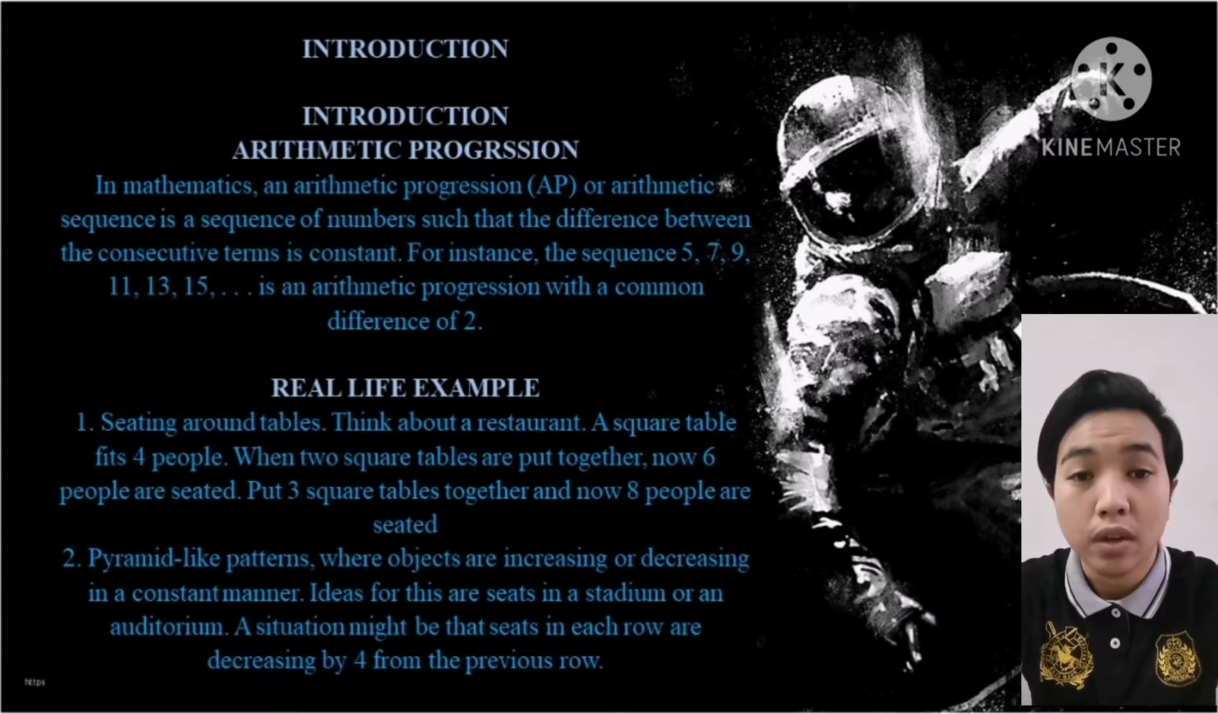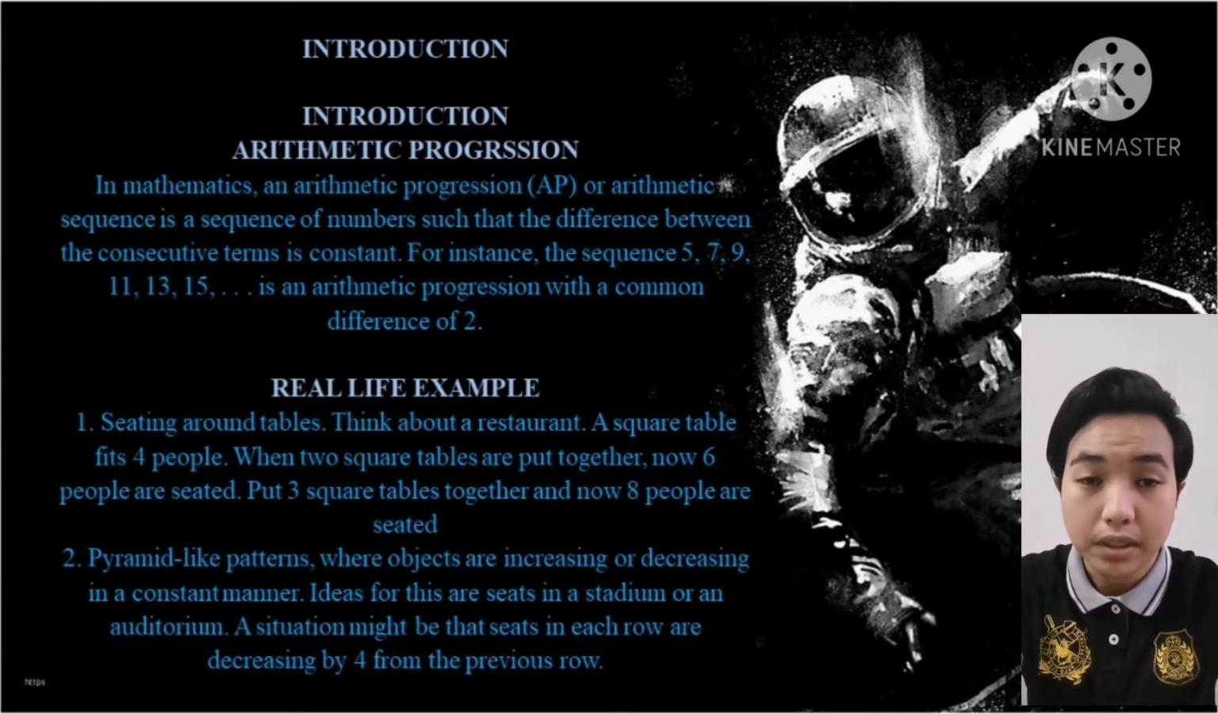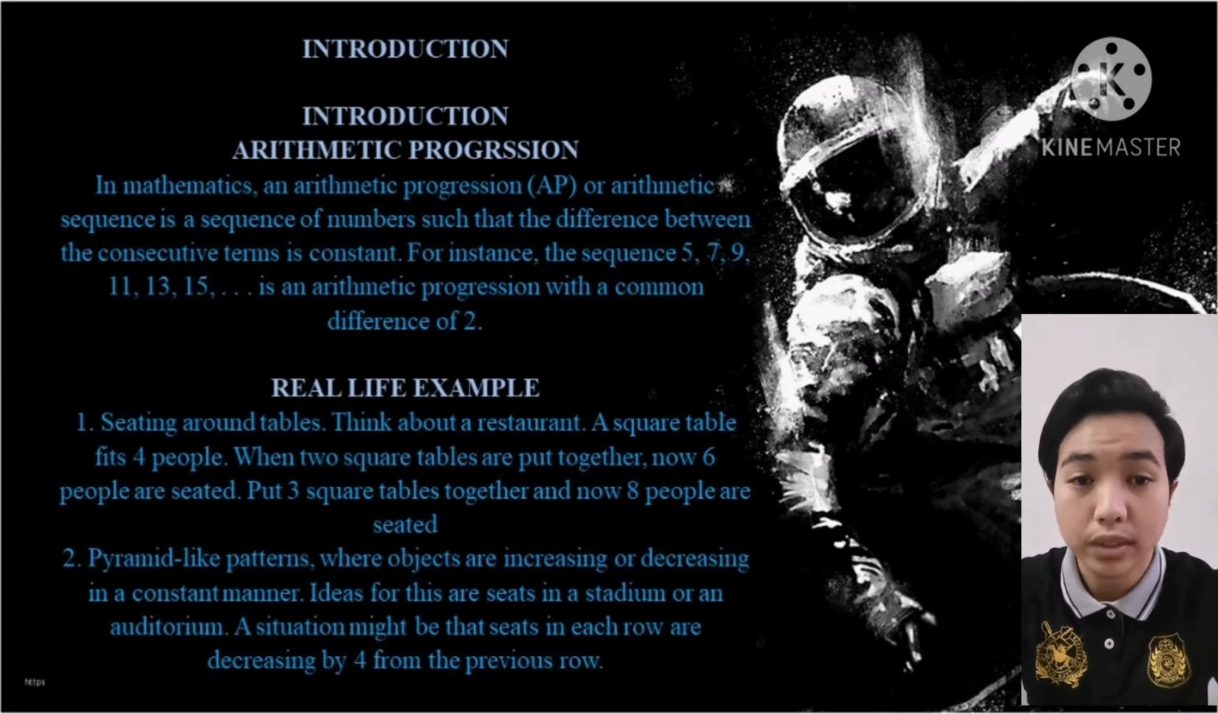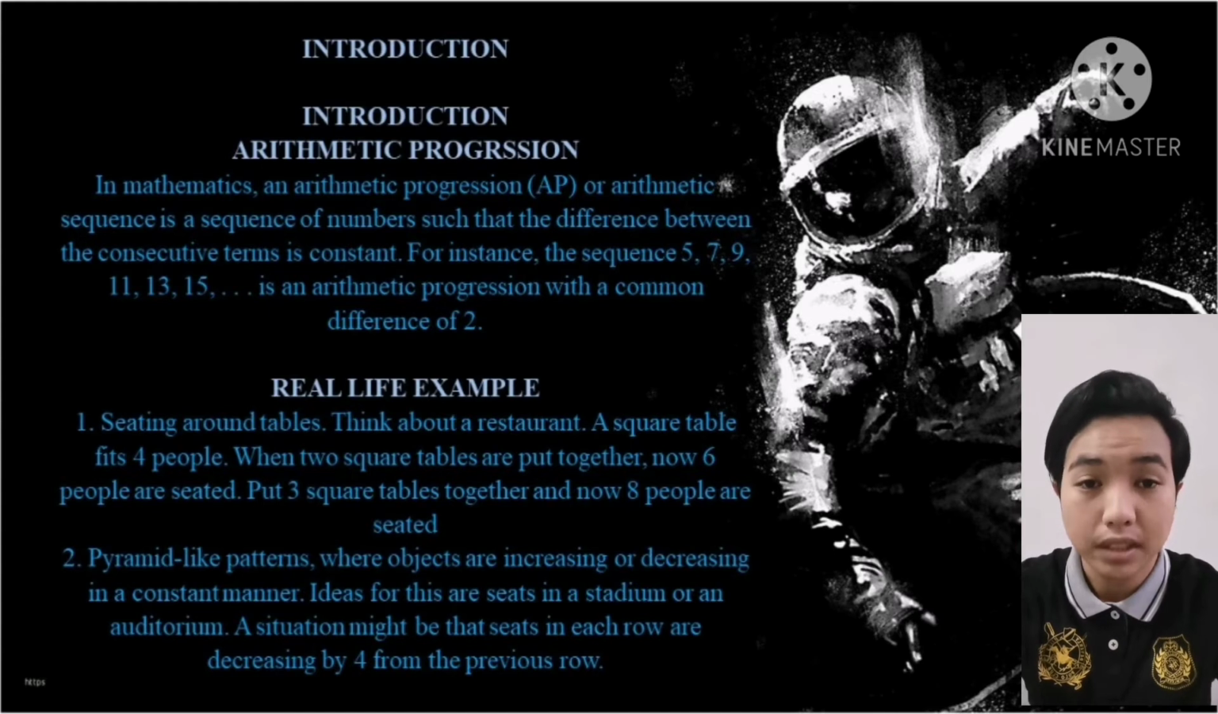For instance, the sequence 5, 7, 9, 11, 13, 15 and so on is an arithmetic progression with a common difference of 2. In a real life example, first we have seating around a table. Think about a restaurant. A square table fits 4 people. When 2 square tables are put together, now 6 people are seated. Put 3 square tables together and now 8 people are seated.